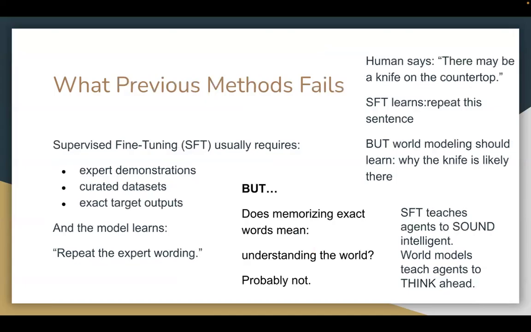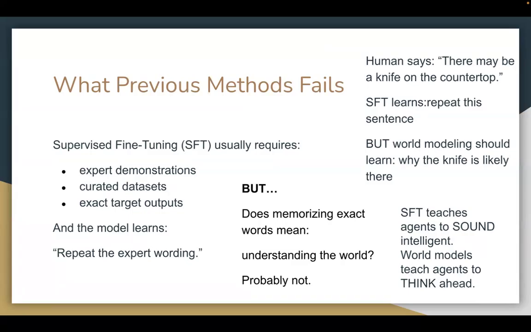And why do previous methods fail? Supervised fine-tuning requires many different things such as expert demonstrations and also exact target outputs, and the model basically learns repeating expert wording. However, memorizing exact words does not mean understanding the world. So SFT teaches the agent to sound intelligent, but world models teach agents to think ahead.